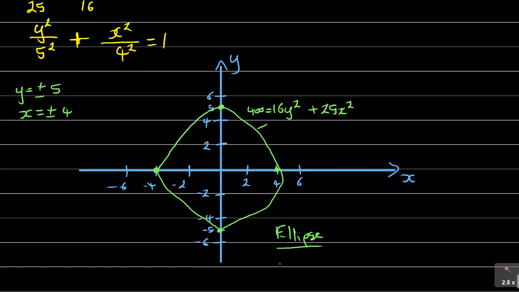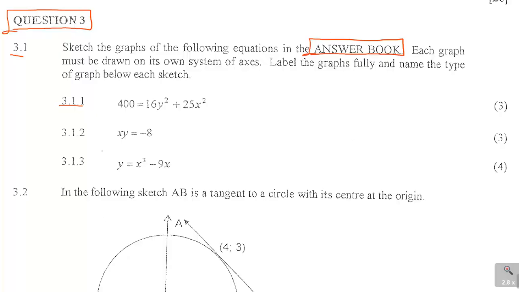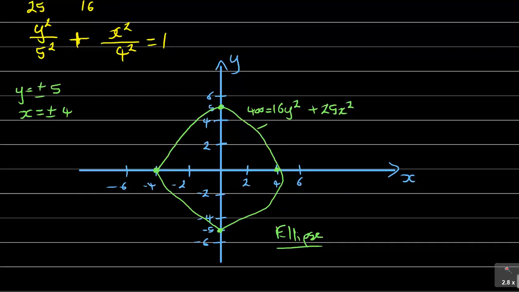Okay, so that will give you your 3 marks. The next graph is xy is equal to minus 8. So we're looking at question 3.1.2. It's xy is equal to minus 8. This is also 3 marks. So if I can do it again,